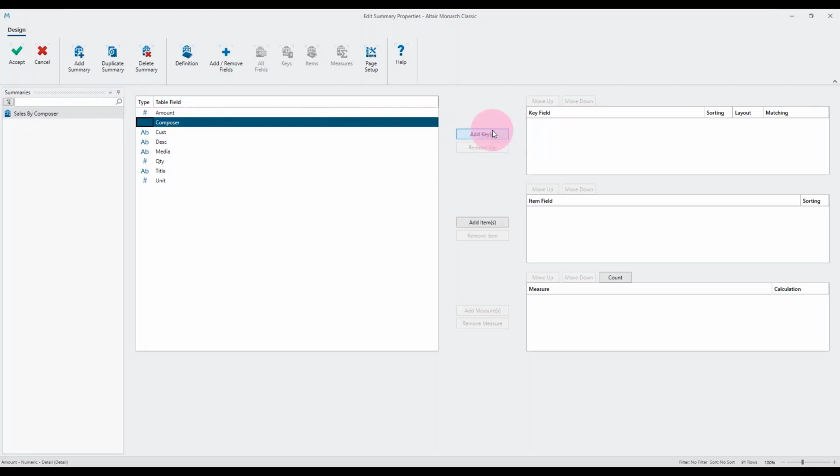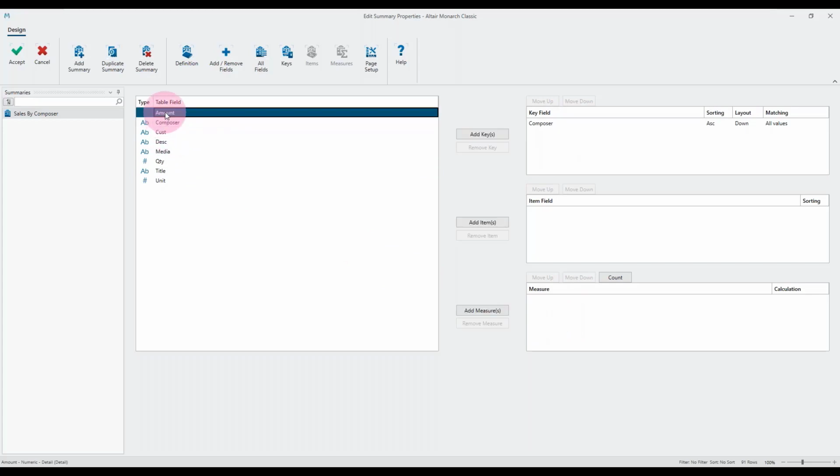I can either single click and hit key, or if it's a character field, we can't add up a character field, so it will assume that a character field is a key, and I can just double click on it. So the composer goes in, as you see, to the key field. For each composer, we're looking to total up or sum the sales, which is the amount field. And again, because it's a numeric field, it's going to assume that I want that as a measure. You can use numeric fields as keys if you wish. So that's it for now.